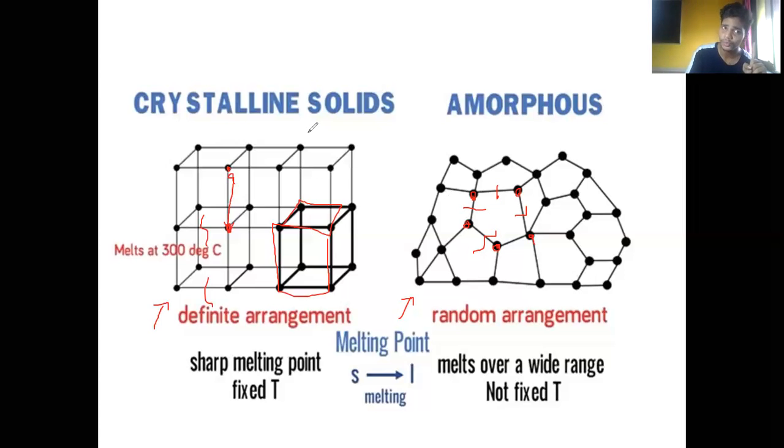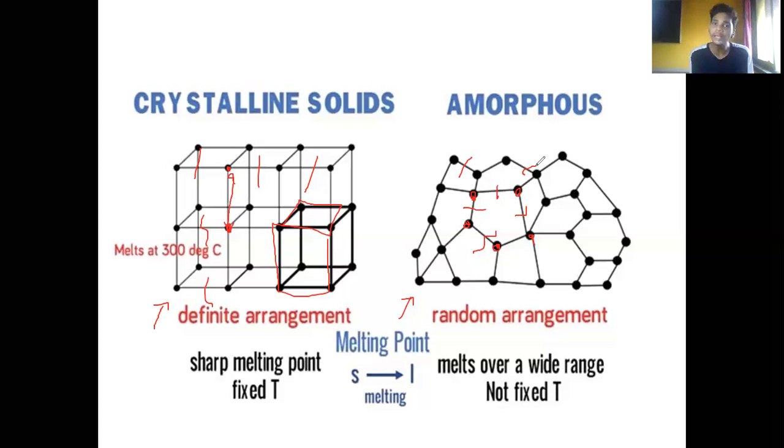In case of crystalline, if you provide a specific amount of heat, all bonds get destroyed simultaneously, because they are equidistant and the force of attraction between them is the same. But in case of amorphous, as they are not equidistant, they are spread randomly, then definitely the amount of heat required also varies. So the energy required for this bond breaking and that bond breaking may be similar, may not be similar.